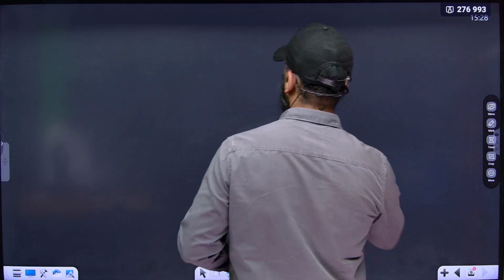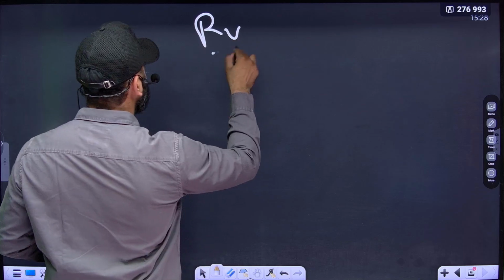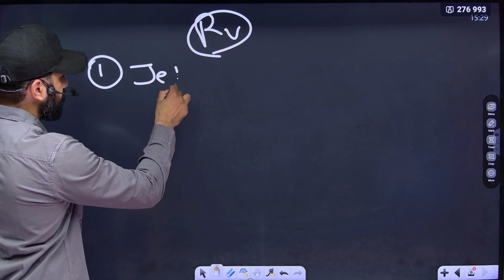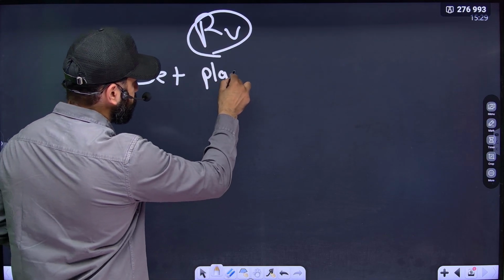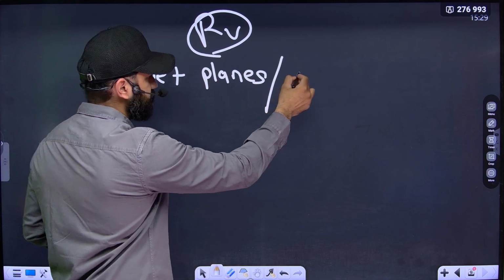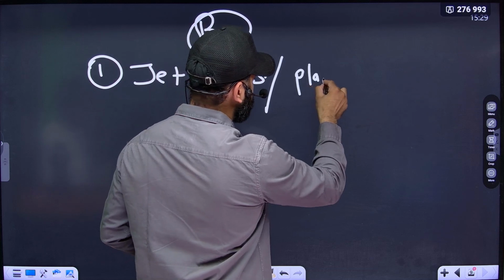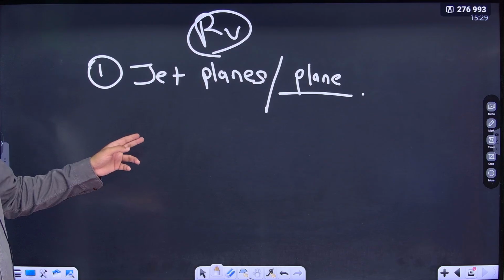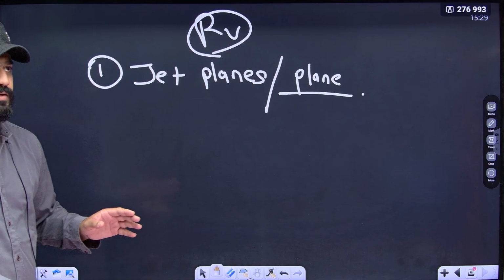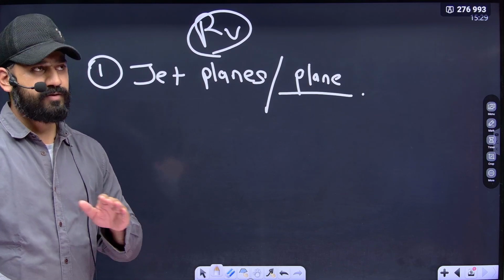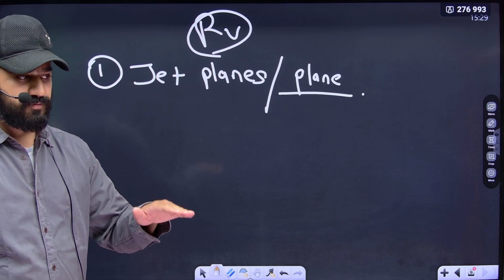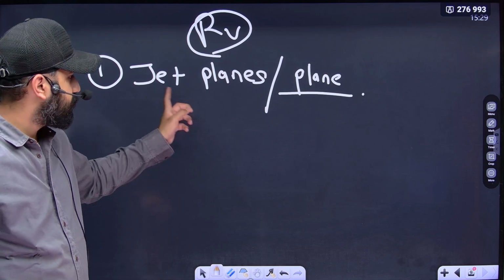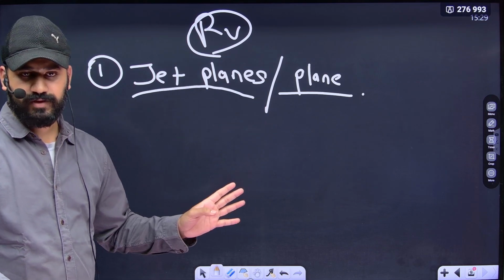The last point for the relevance section is: what is the relevance? The first thing is that jet planes, or any plane, operate in the stratosphere. Why do they operate in the stratosphere? Because the stratosphere doesn't contain winds, doesn't contain horizontal winds, therefore the turbulence for planes is less in the stratosphere, therefore they operate in the stratosphere.